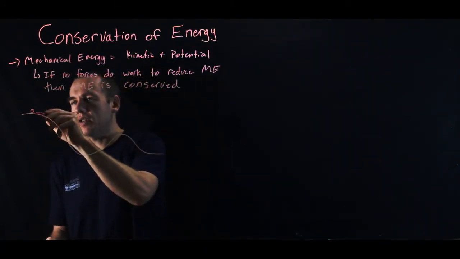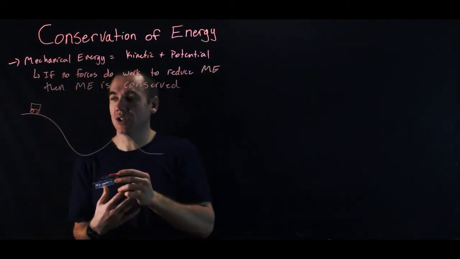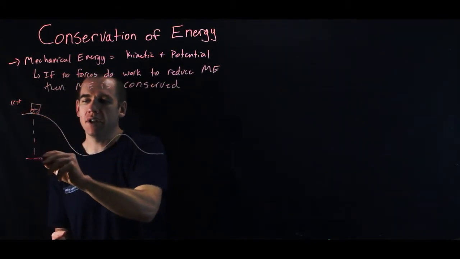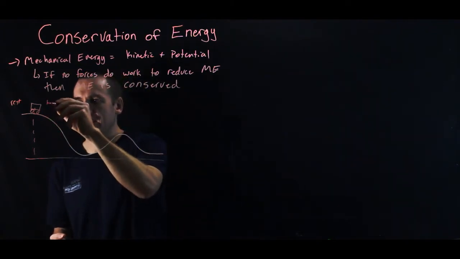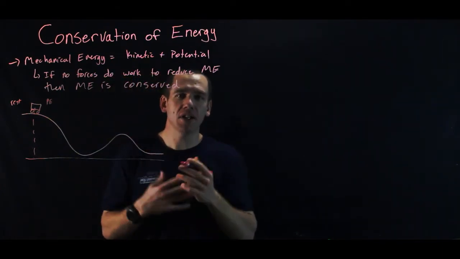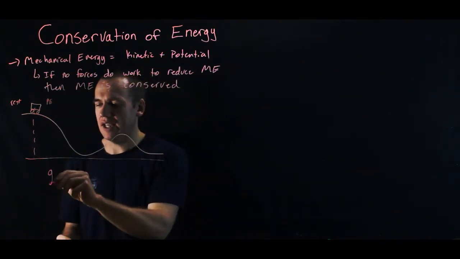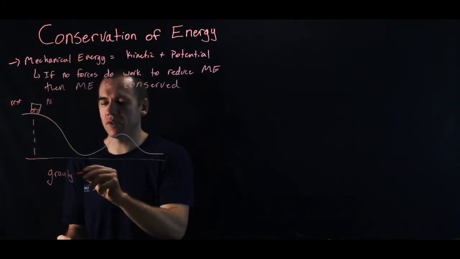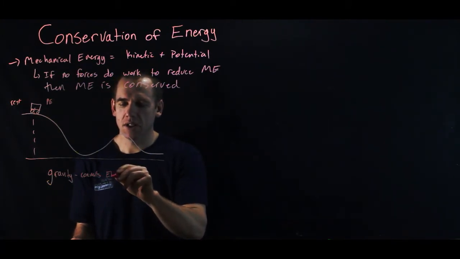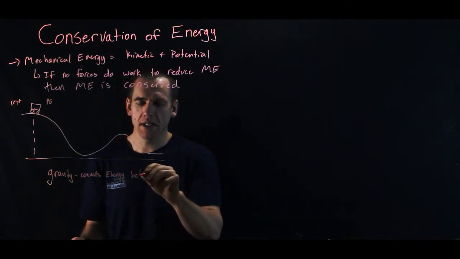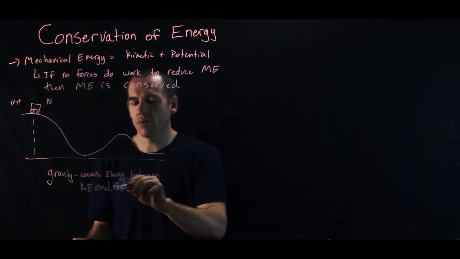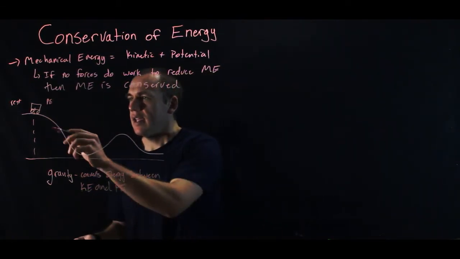So a roller coaster starts here and it has some potential energy, right? Let's say it starts at rest right there. Well then, because it has some height above the ground, there is potential energy here. Now as it moves along this thing, gravity does work, but gravity doesn't reduce mechanical energy. Gravity is what we call a conservative force. Gravity converts energy between kinetic and potential.